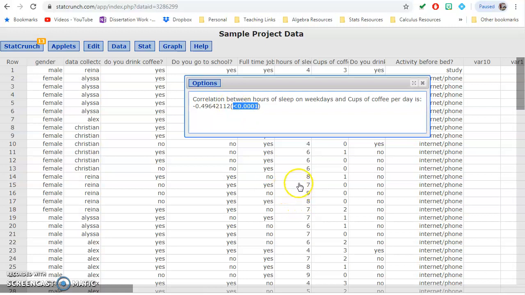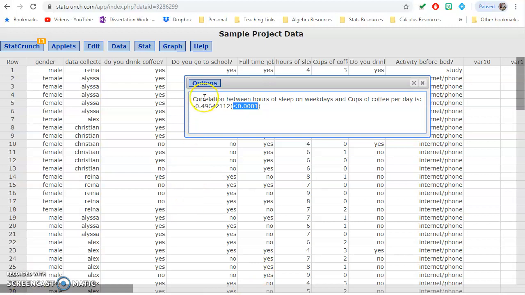So definitely a strong relationship, strongly significant, moderate negative relationship. It's kind of confusing. We have this effect size versus the actual p-value, which is all about how much evidence we have. So we have very strong evidence of a moderate negative relationship, and it does appear the more you sleep, the fewer cups of coffee you need, or vice versa.